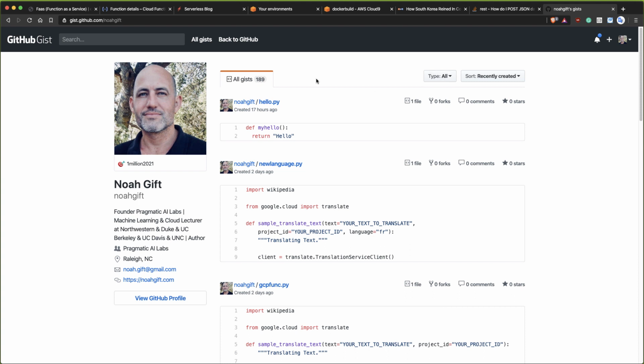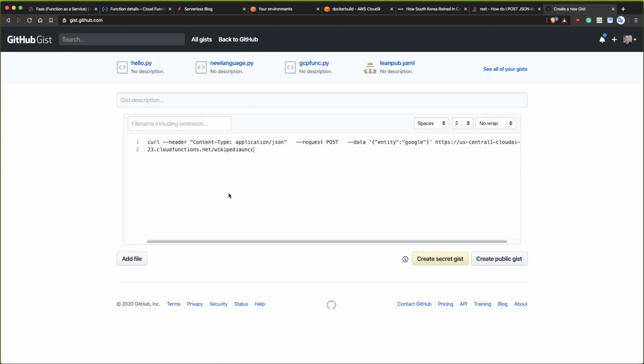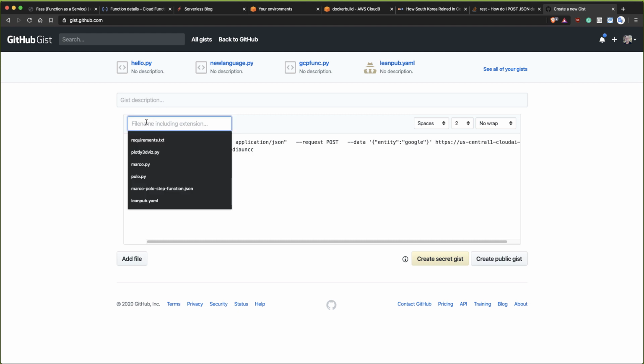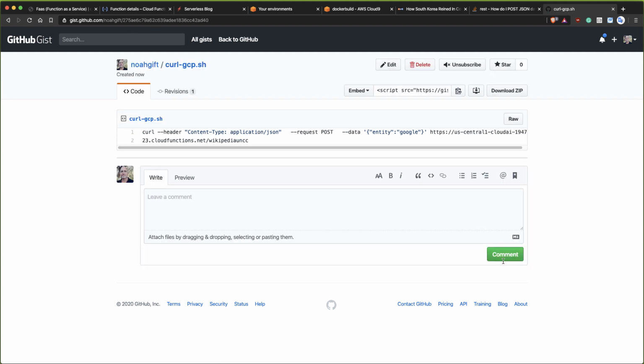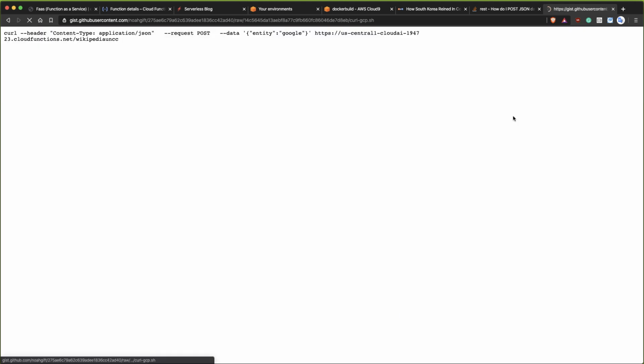and I'll put this into a gist here. Let's go to here, and we'll just say curl gcp.sh like that, and then I can just copy this, and then I can put this into a Slack channel so that other people can try it out.